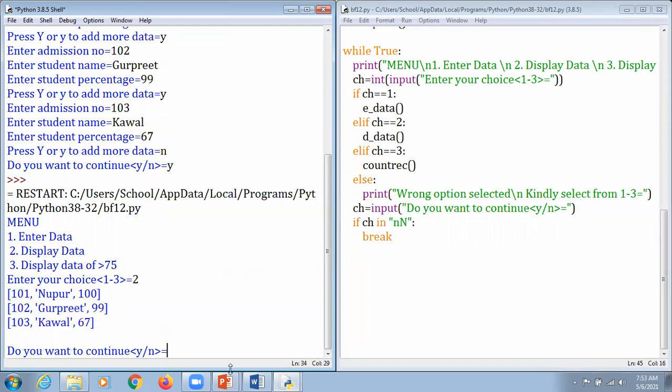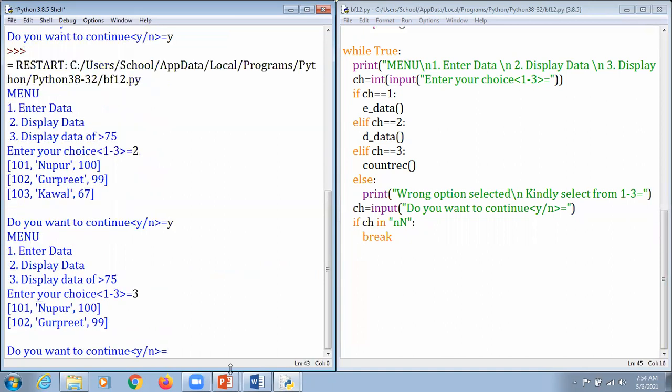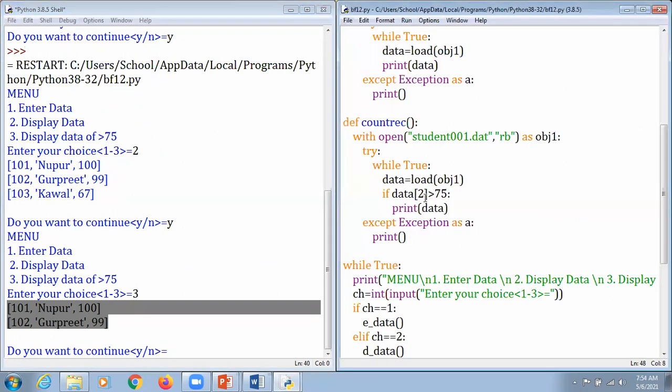Here again we type it as a y, and this time we mention it as a 3, and it says that it is supposed to display the values of only those students where the percentage will be greater than 75. So you can also make changes in these particular values. Here we can mention it as data 0, and it is being greater than, I think so, 101, 102. Okay, so we mention it as greater than 102.